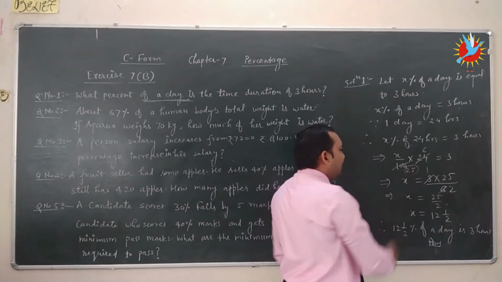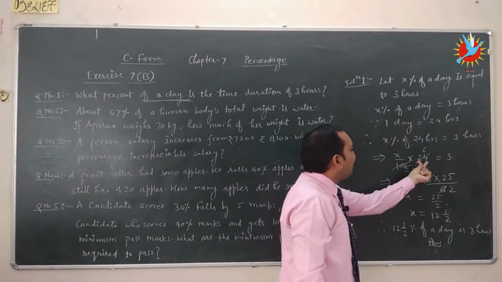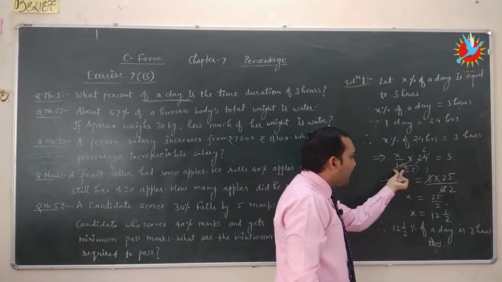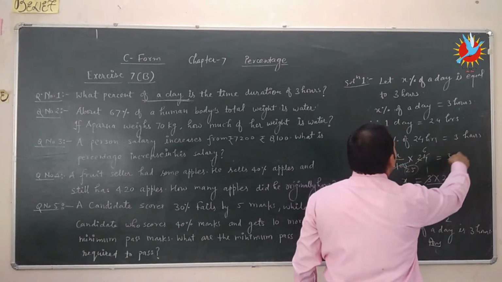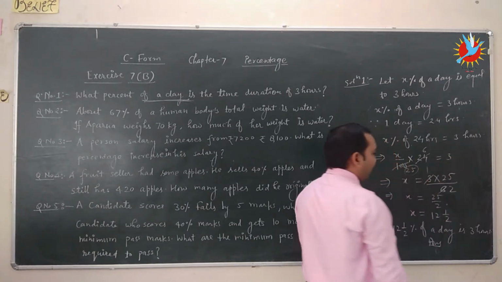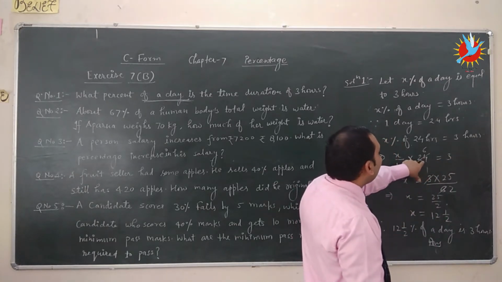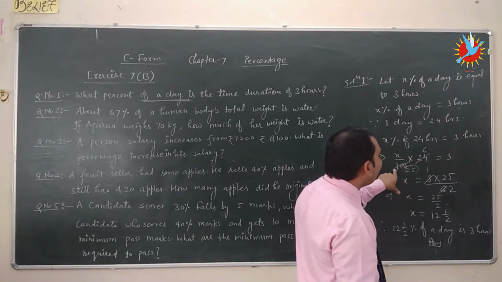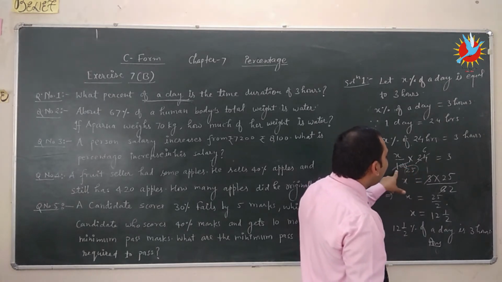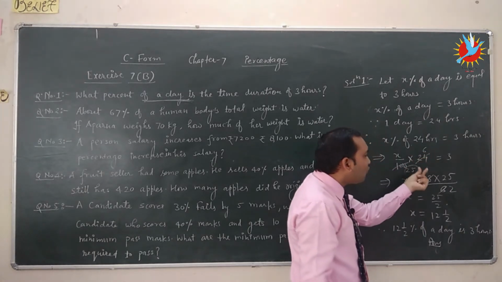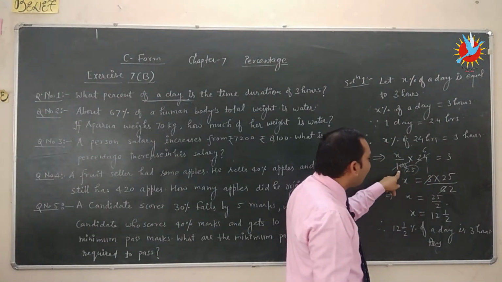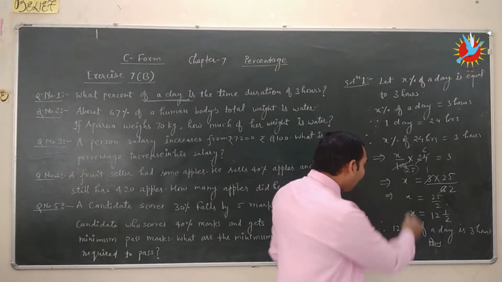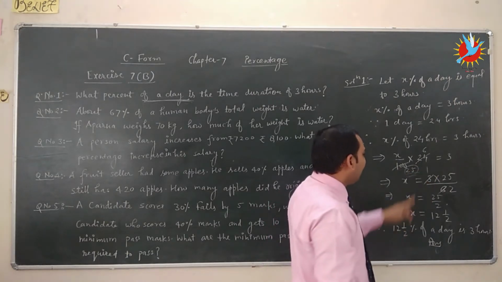So either we simplify 24 and 100, or we just multiply, x is equal to 3 into 100 upon 24. But here we simplify: 24 and 100 are divisible by 4, 4 6s are 24 and 4 25s are 100.